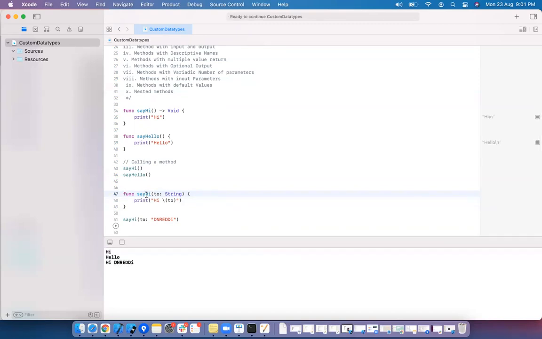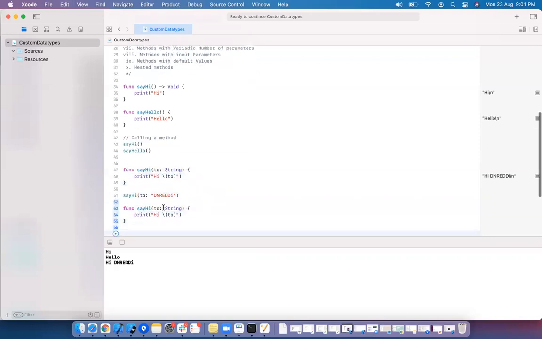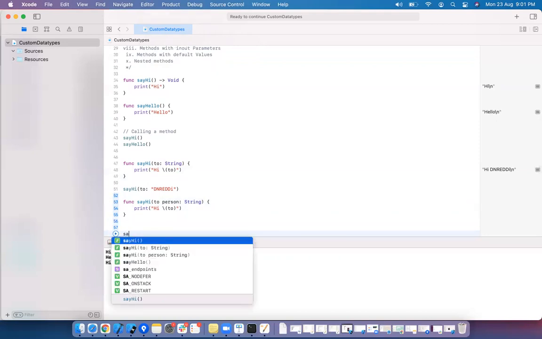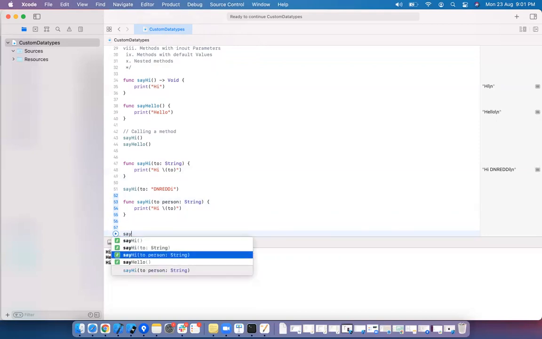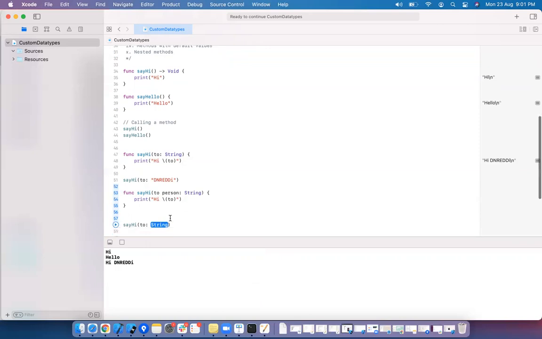But if you see, the method is not meaningful actually. Say hi to, but I'll write the same thing in a more meaningful way. To person. How to call this? Same way only. Say hi to person.